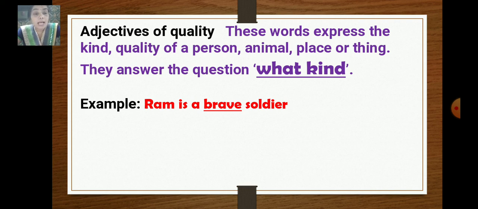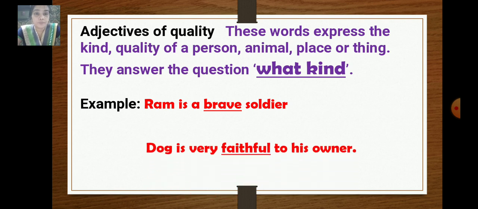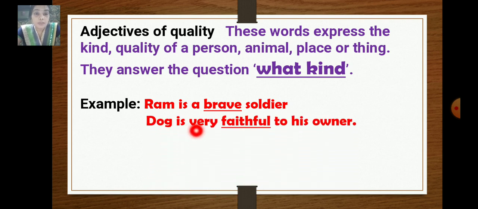So it is an adjective of quality. Dog is very faithful to his owner. So what kind? Yes, it's very faithful. What kind of animal? It's very faithful.